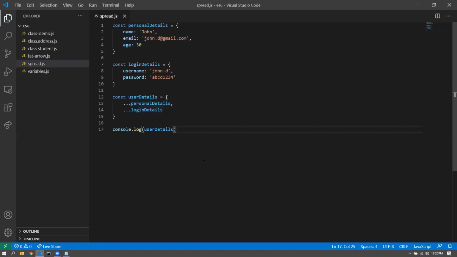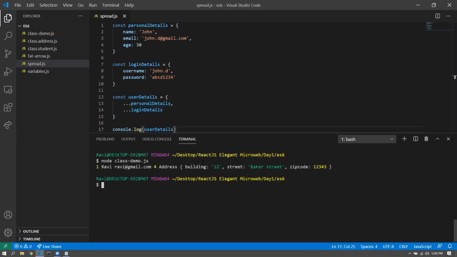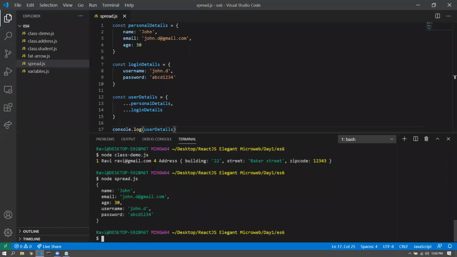All right. So if I run this, you'd see that I get one single object altogether. All right. And this is an object that we are creating, but it is also the same for array as well. So I'll demonstrate an array as well. But before that, I just want to know from you that you're clear on this spread operator syntax that I've used.